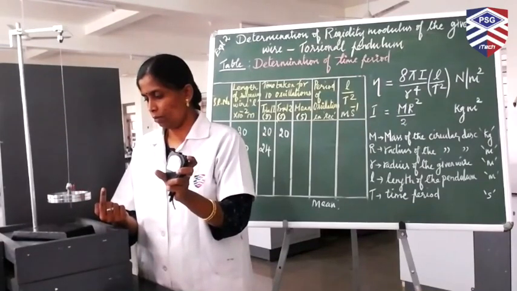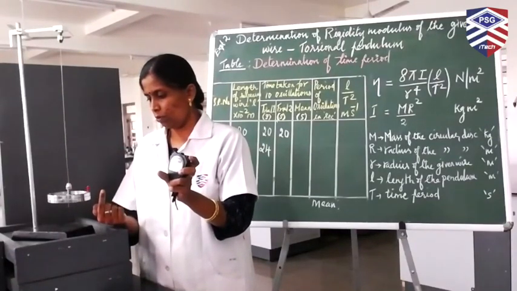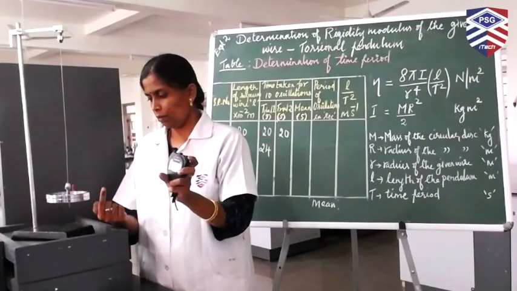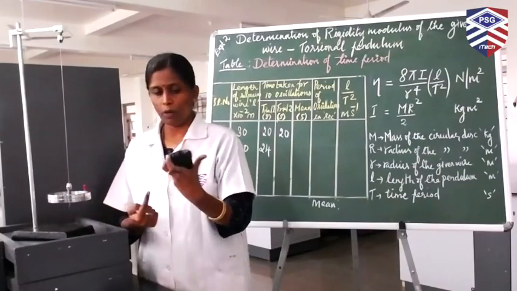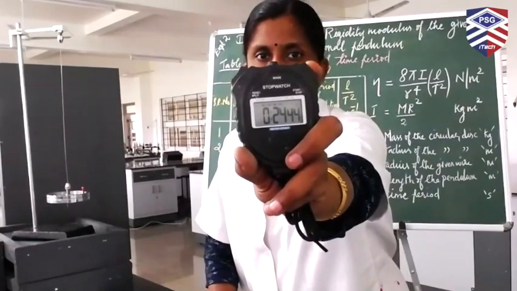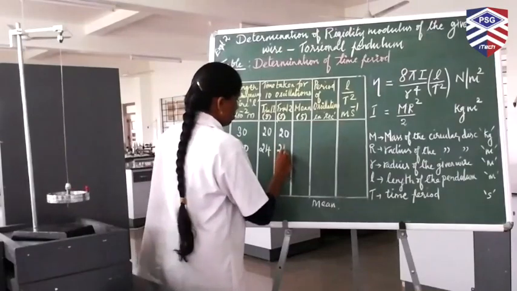1, 2, 3, 4, 5, 6, 7, 8, 9, 10. Stop the clock. Note down the time taken for trial 2 for 10 oscillations. The time taken is 24 seconds.